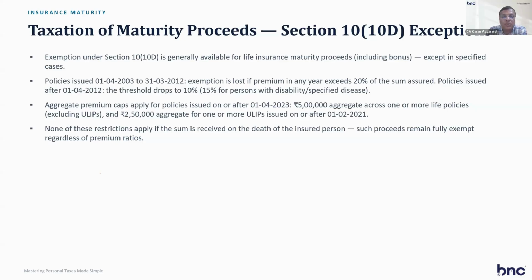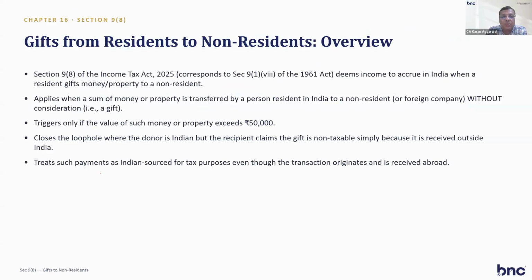The gift. This is a very important topic. Gift from resident to non-resident: suppose your uncle residing in India gifts you some money or some house property. That income is deemed to accrue or arise in India, and it is taxable as per your slab rate in India if it exceeds 50,000.